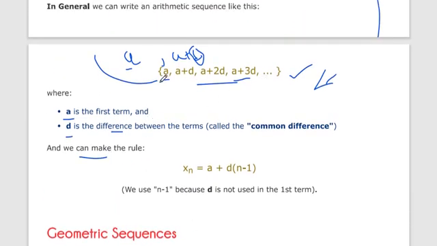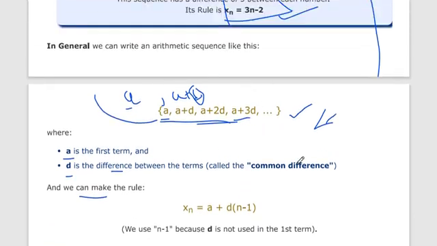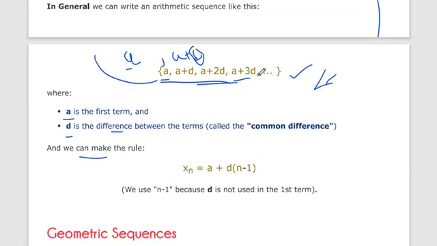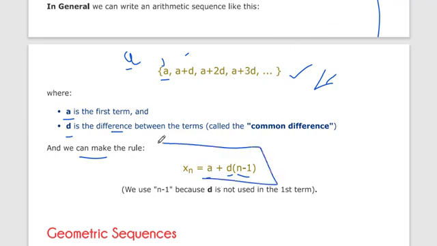Now for this sequence we have to make a formula. So how do we make its nth term? xn is equal to a plus. You can see that a is the same in all the terms, a plus d is also the same, but what is the coefficient of d? It is n minus 1. Why? Because our first term is only a, so its coefficient is n minus 1.